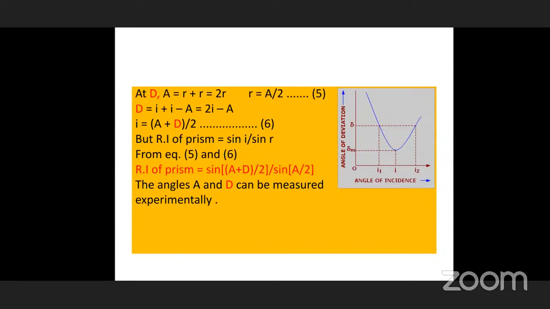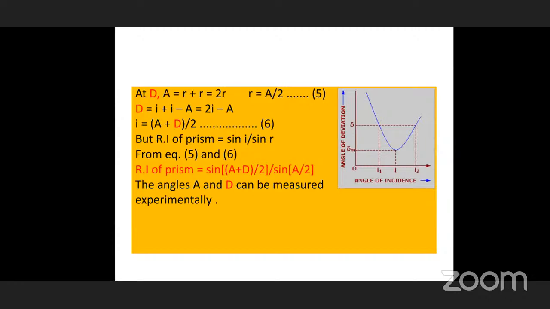So, from equations 5 and 6, R we have taken as A by 2, and I is taken as A plus D by 2. You remember this D is minimum deviation, not just deviation. Minimum deviation plus A, you have to add these two and divide by 2, not D by 2. A plus D by 2 you have to do.